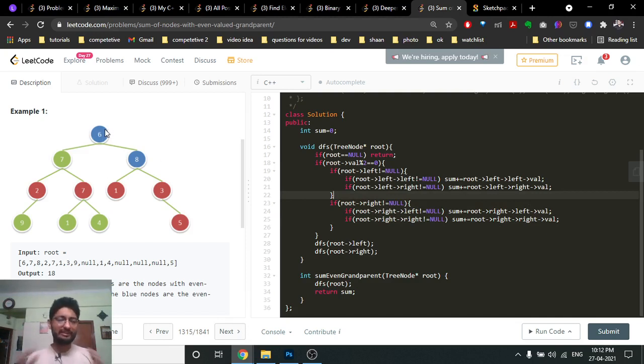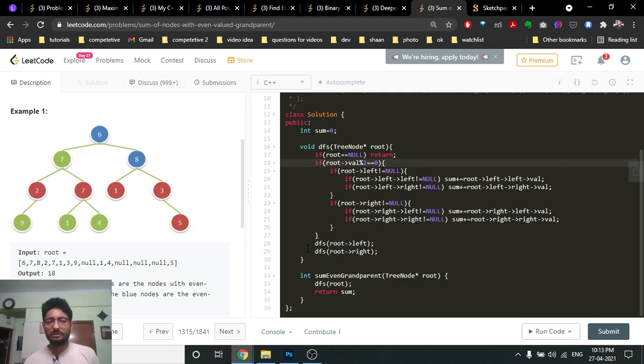Just check for every node whether it is even. If it is even, go to the left child, and for the left child, go to its children. If they exist, then add them to the total answer, which is a global variable. So it keeps on adding the total values, and this is only adding when the current value is even.